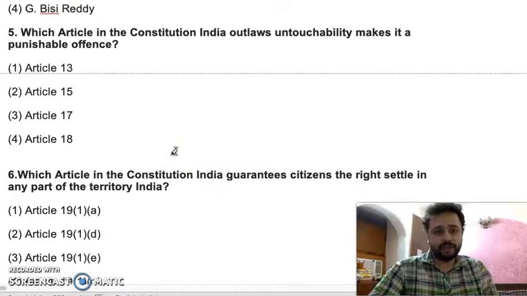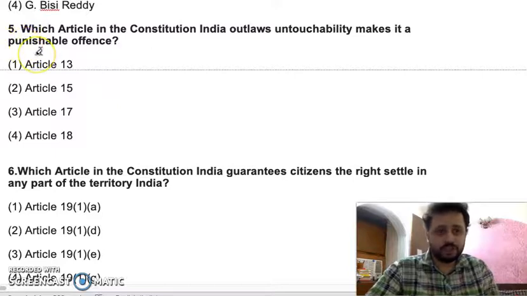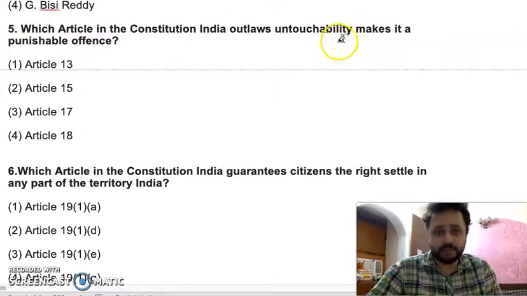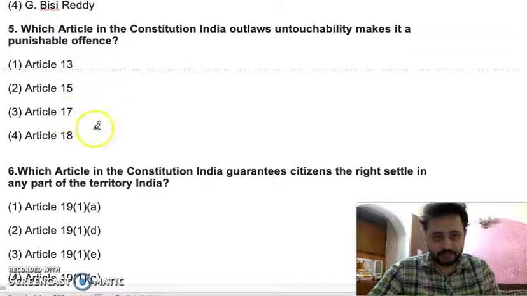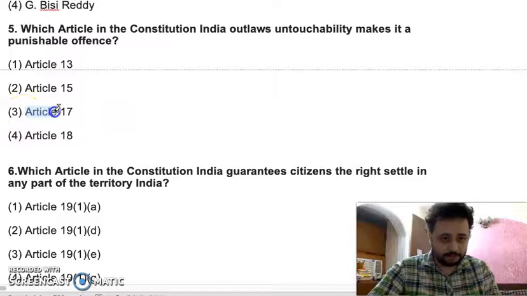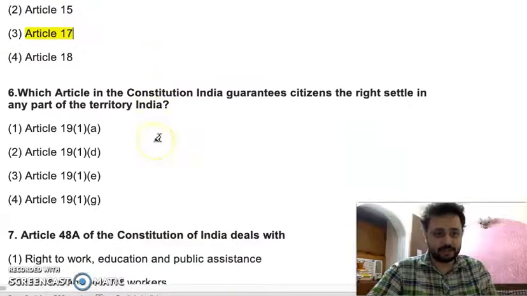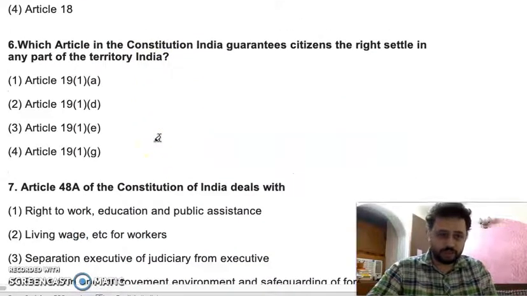So next question number 5. Which article in the Constitution of India outlaws untouchability and makes it a punishable offence? So options are Article 13, 15, 17, 18. So the answer is Article 17. Article 17 is the right answer. Now question number 6.